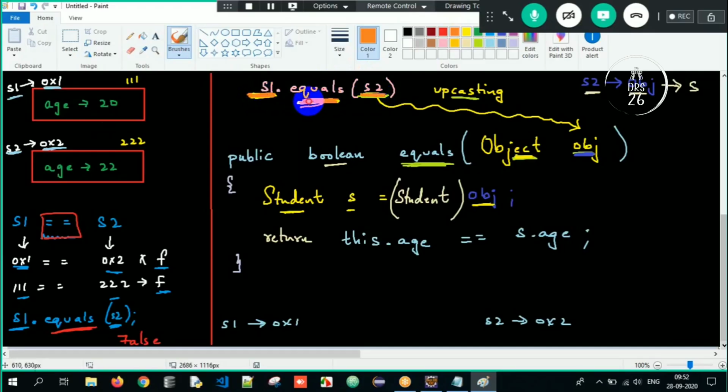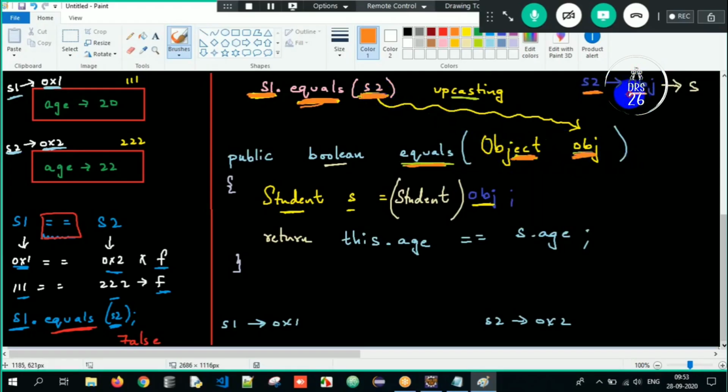S1 is calling the equals method by passing S2. So S2 object is getting upcasted to obj. Why? Since it is object type over here, I can pass any type of object: student, employee, person, tester, developer, any type of object. Clear? So therefore this S2 got converted to obj.